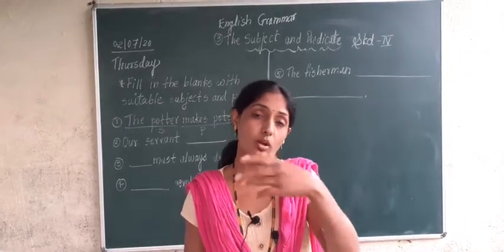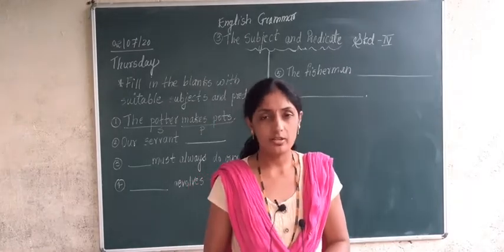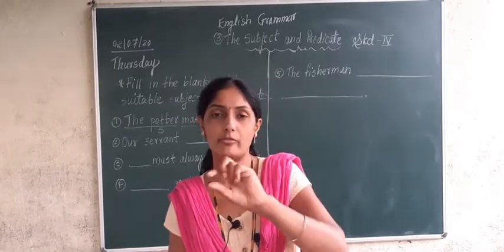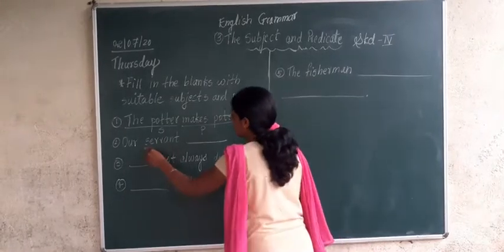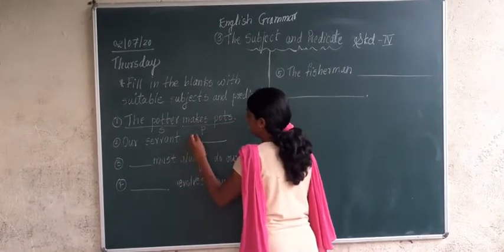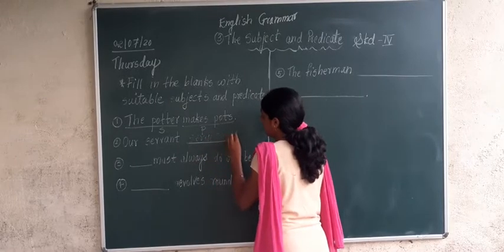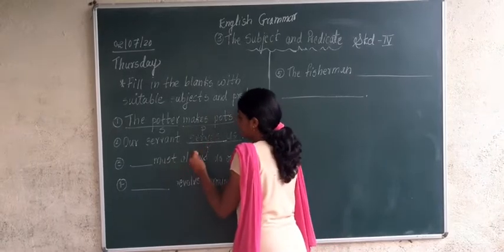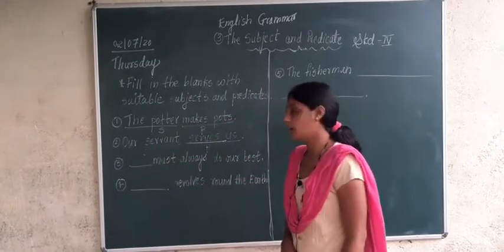When they do all types of work, any work which is told to the servant, then in general we can add the predicate: our servant serves us. Serves us is the predicate of the sentence, and our servant is the subject of the sentence. Understood?